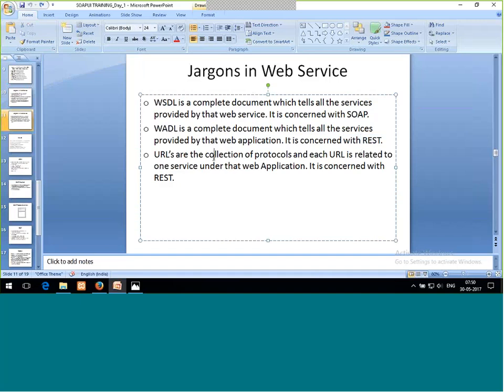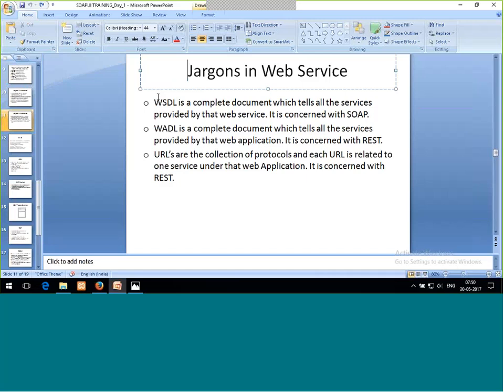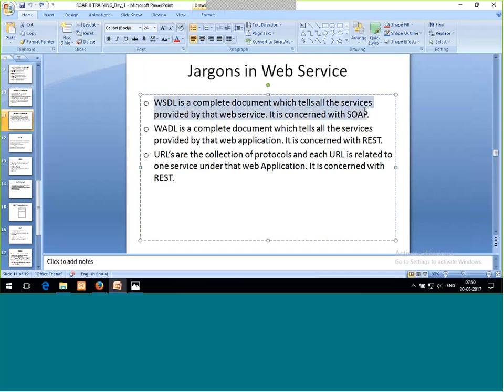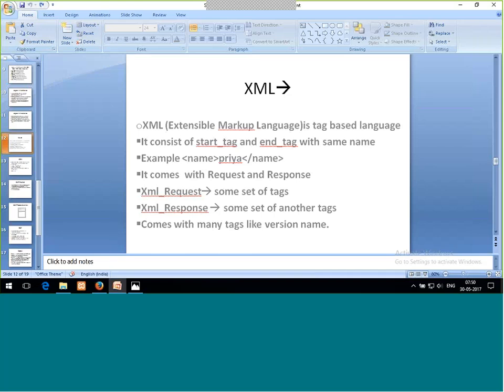Fine. So URLs are nothing but the collection of protocols, and each URL is related to one service, and it is also concerned with REST. So these both are for WADL and URL we work with REST, and for WSDL it's with SOAP. Okay, fine. Now XML and JSON comes.